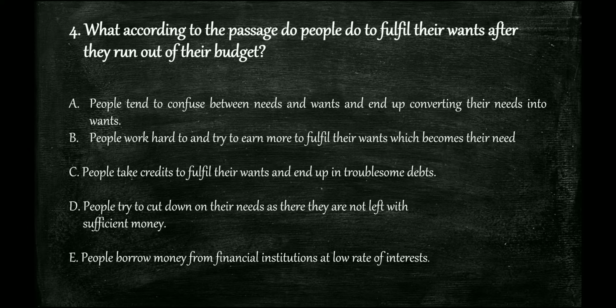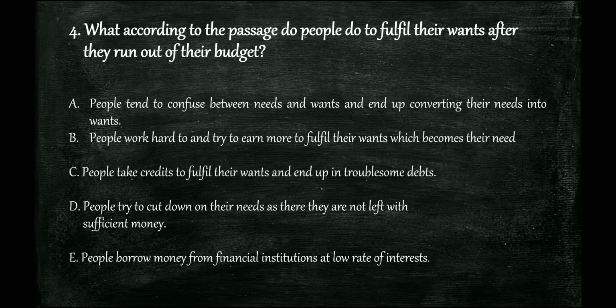People will have some budget, so this is not only about the budget or economy of a nation, but also about the budget of the common man. Something like that is mentioned in the passage. So what do people do to fulfill their wants after they run out of their budget?